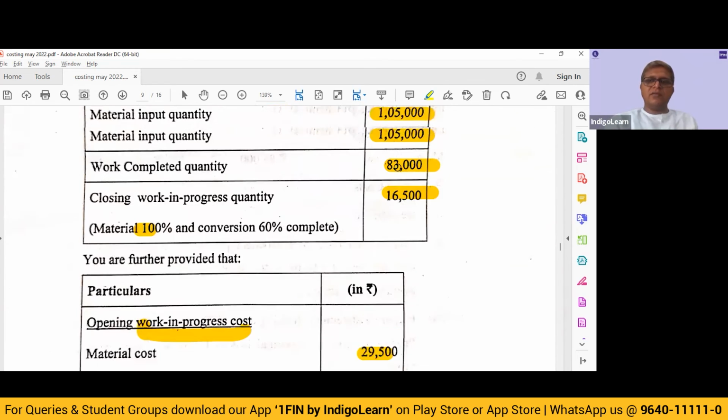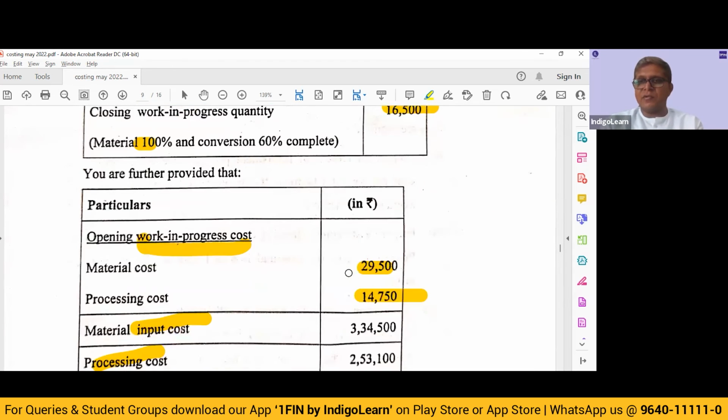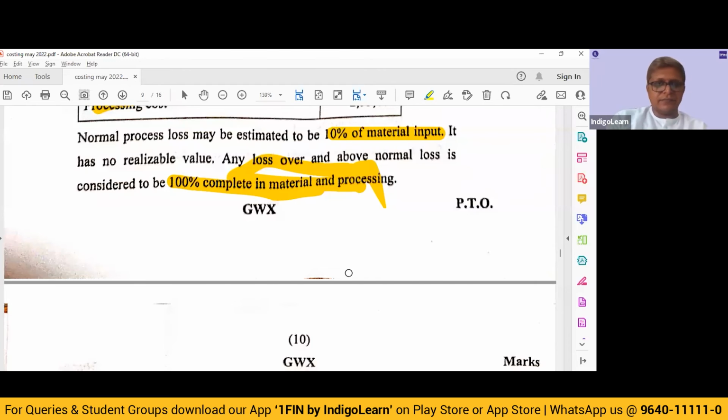I am, for a moment, considering it only as material input because they have specifically not mentioned anything in terms of opening, and anyways it was 100% complete in the previous period. So it would be reasonable and fair to assume that it is of the input quantity. All right, so 1,14,500 minus 10,500, which is the normal loss, minus 83,000 completed, minus 16,500, which is the closing. So we have 4,500 units of abnormal loss, which we have to take into consideration.